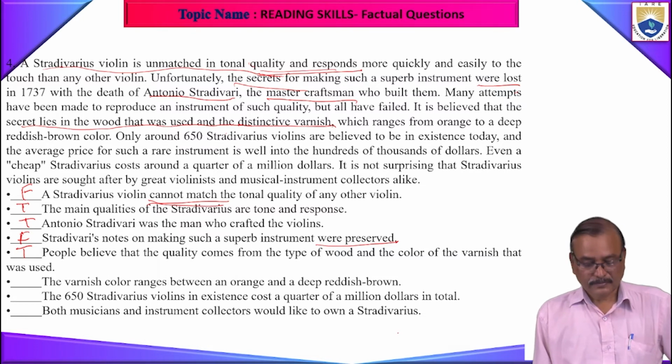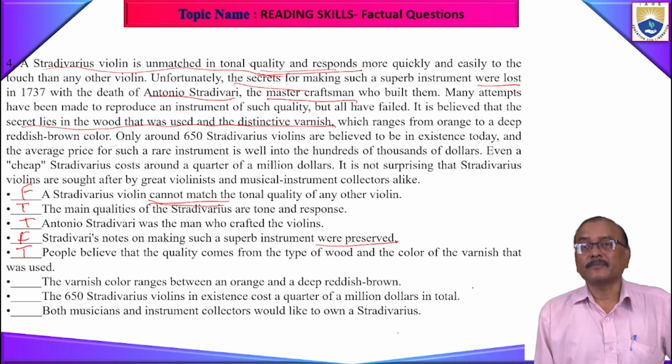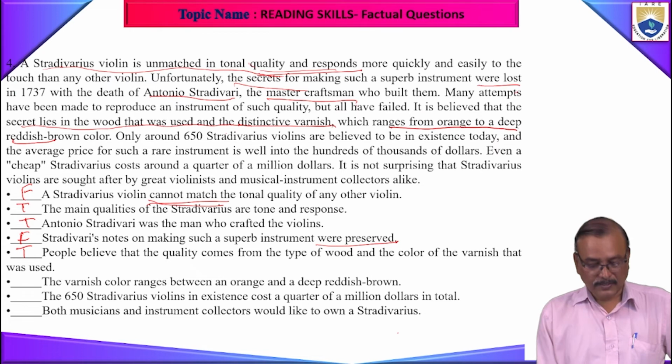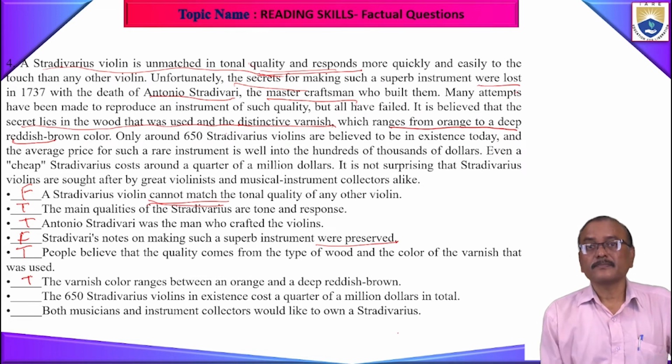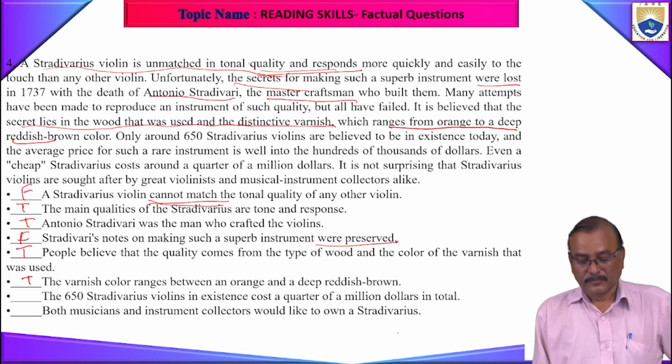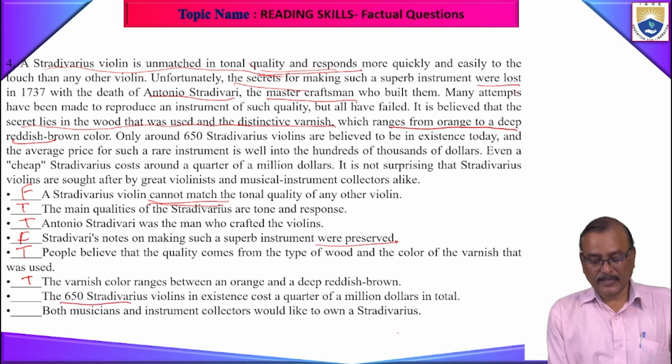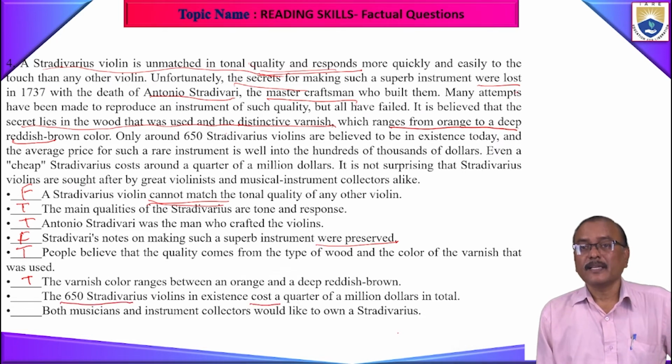Next one. The varnish color ranges between orange and a deep reddish brown. You see here. The varnish which ranges from orange to deep reddish brown. Is it clear? So this is true. Next one. 650 Stradivarian violins in existence cost $250,000.